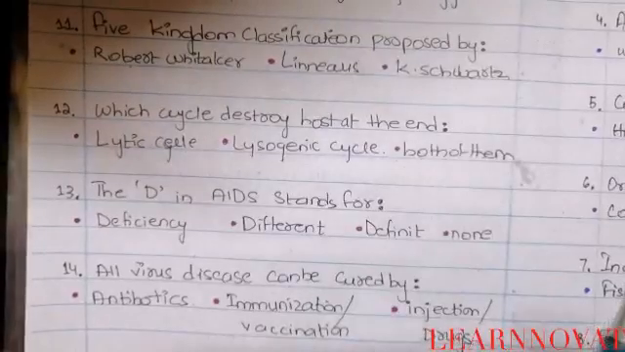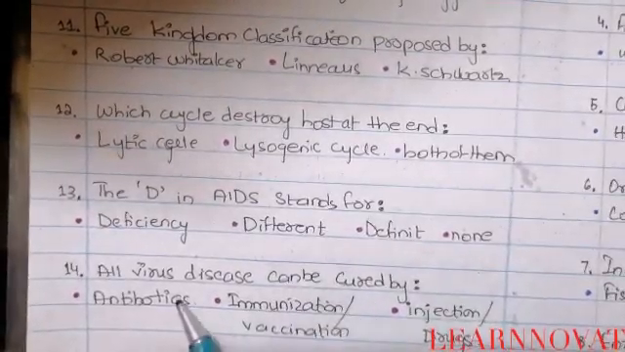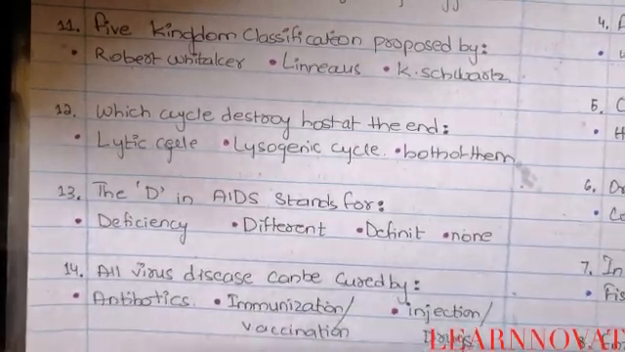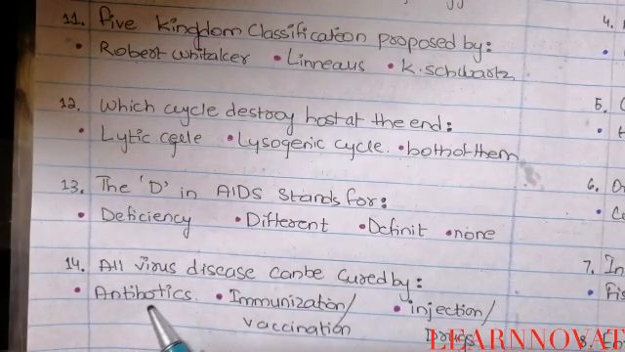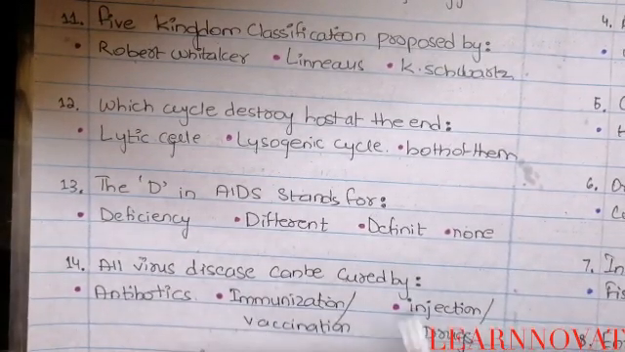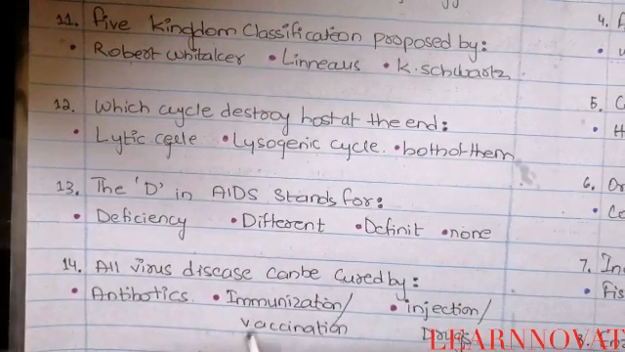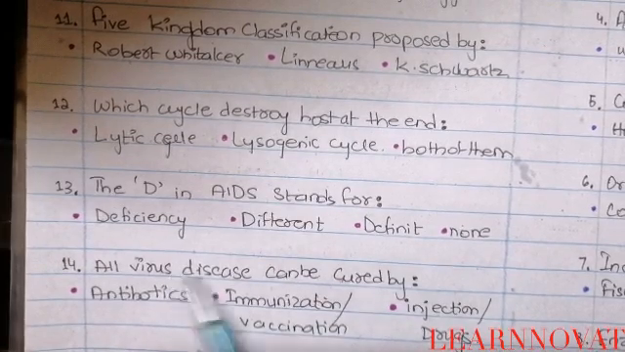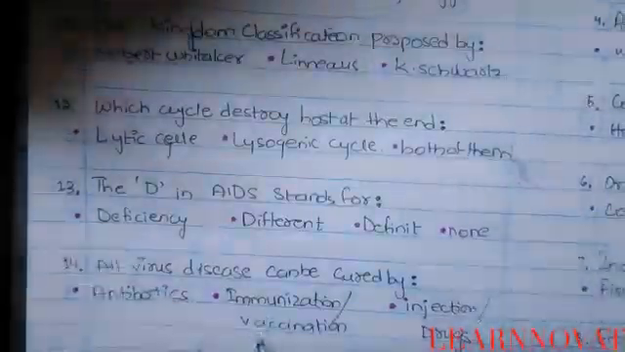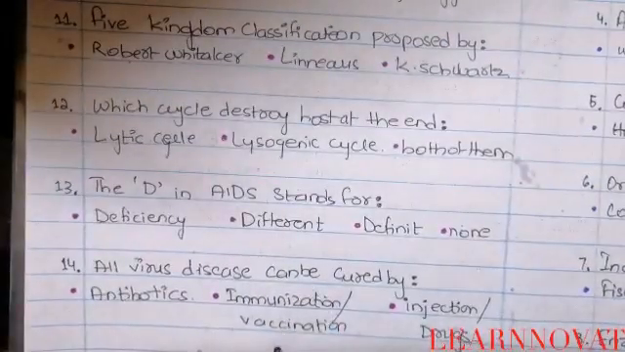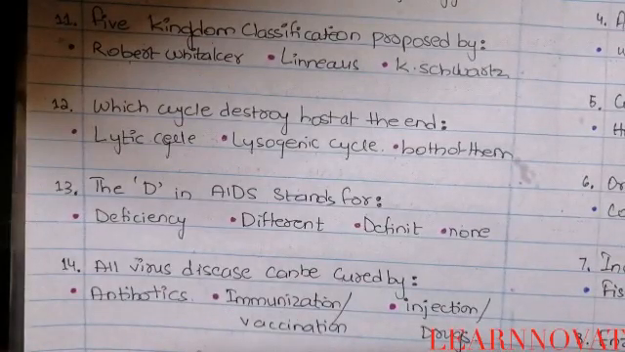Now coming to question number 14, that says most virus diseases can be cured by what type of treatment or what type of prevention? A, antibiotics, B, immunization or vaccination, and C, injection or drug or medicines. So you should know that the viral diseases are easily prevented and mostly they are curable by immunization and vaccination. That is option number B, that is correct for the viral diseases.